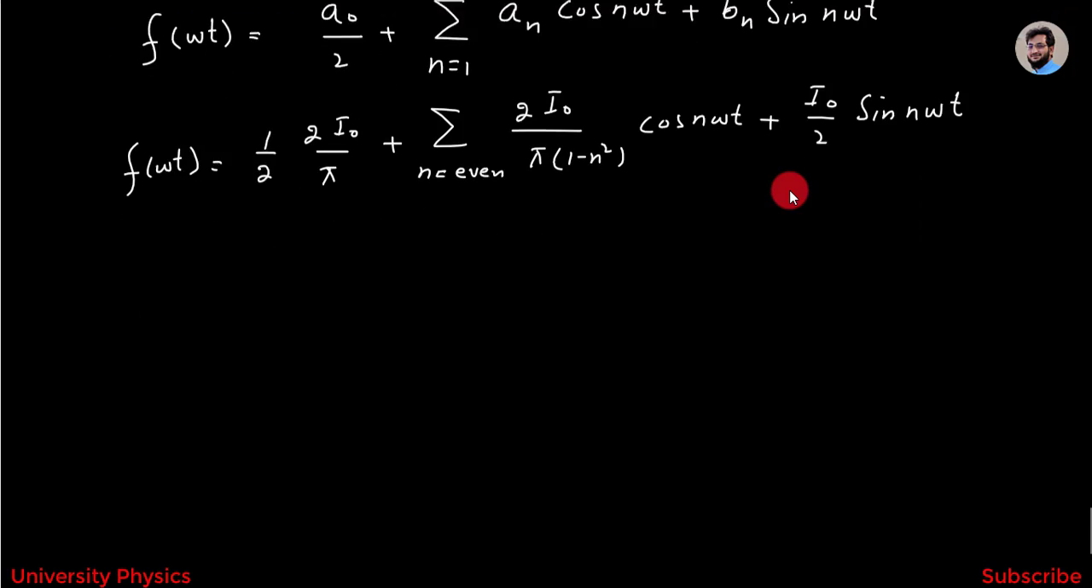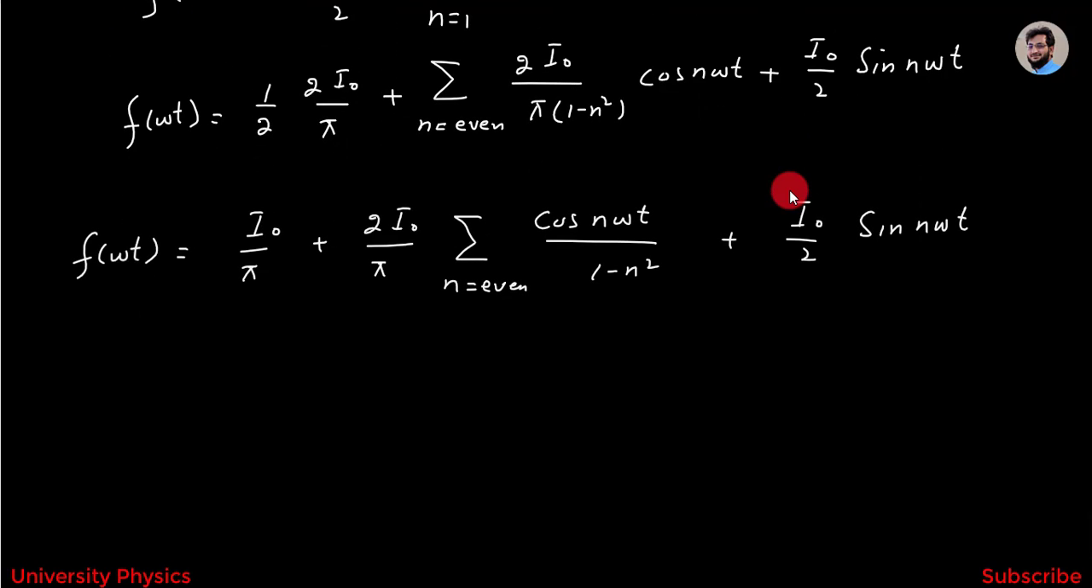So this can also be written as f of omega t is equal to I naught divided by pi plus 2 I naught divided by pi summation n is equal to 2 cos n omega t divided by 1 minus n square, plus I naught divided by 2 sin omega t. So this is the required Fourier series for the given function. Thank you.